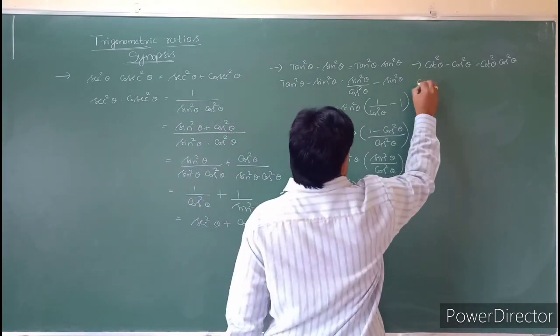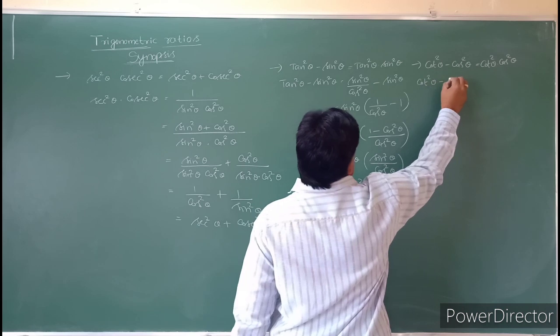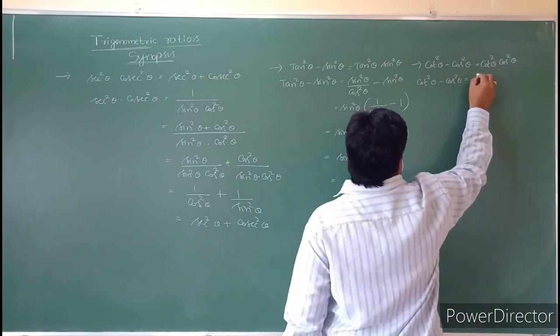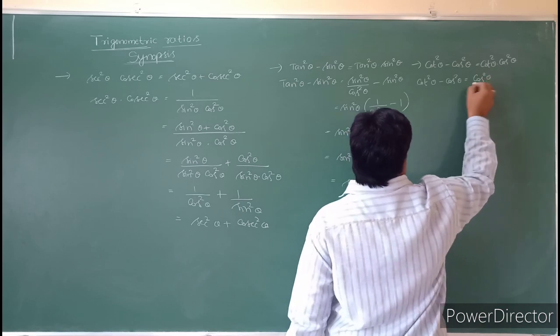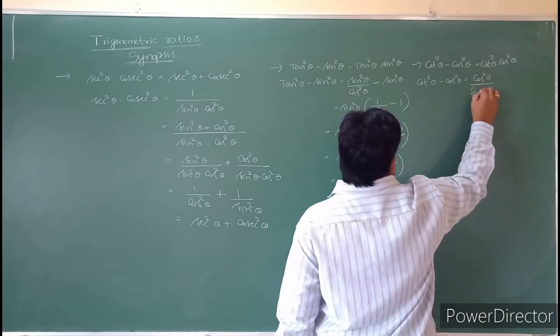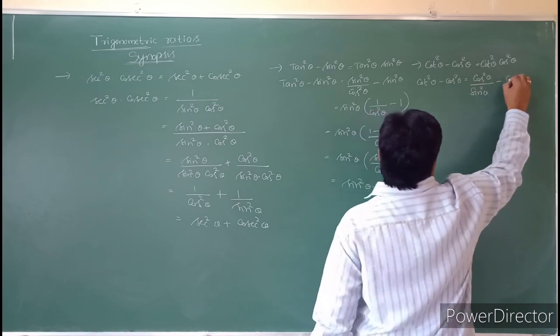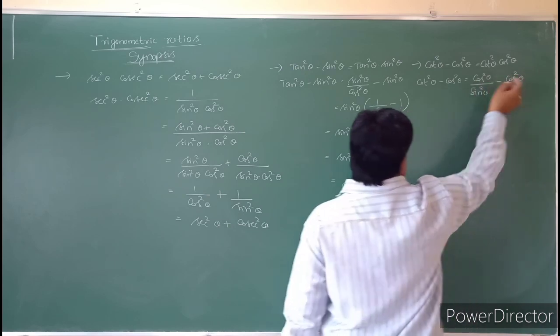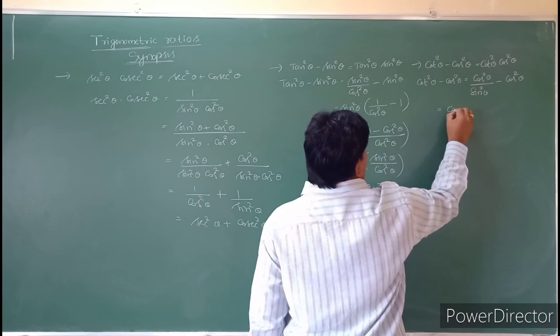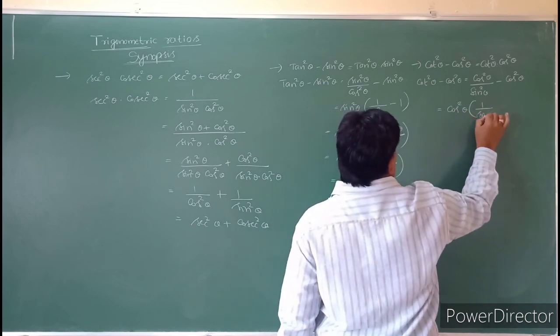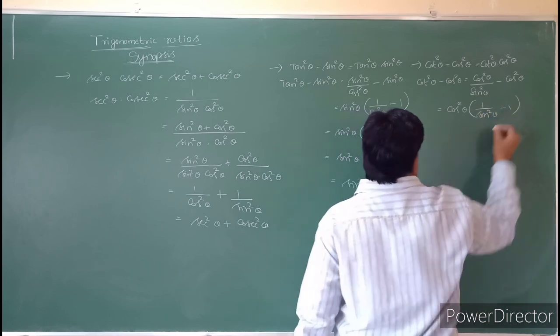So how can you write this? Cot square theta minus cos square theta. Cot square can be written as cos square theta by sin square theta, minus cos square theta. What term can you take common, students? If you take cos square theta common, it becomes 1 by sin square theta minus 1.